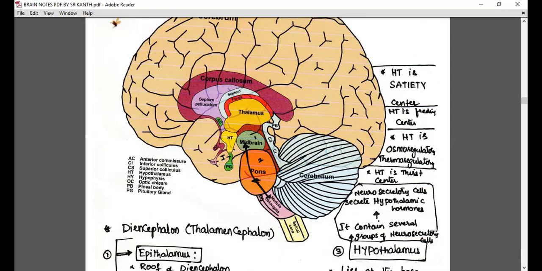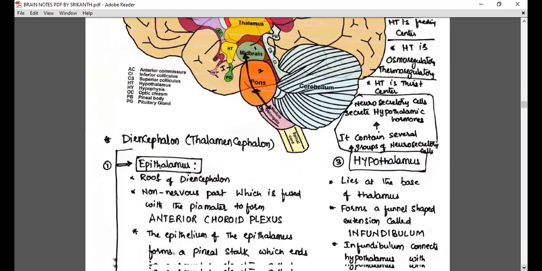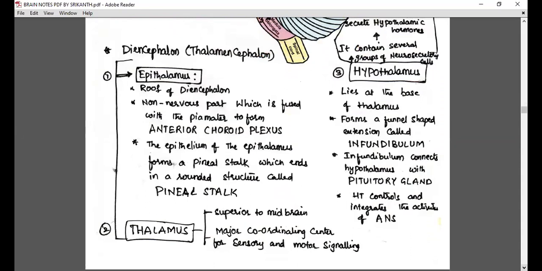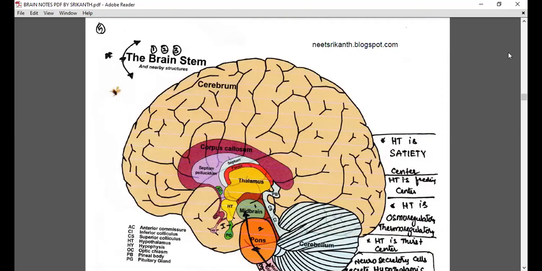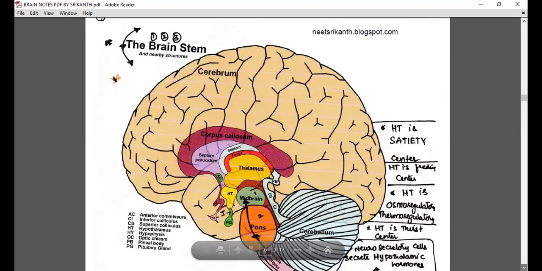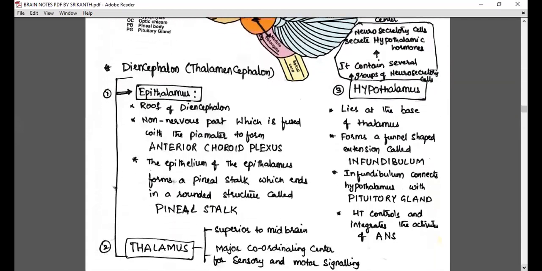Learning difficulty arises when you start reading the text here. For our comfort, I made 3 subheadings: epithalamus, thalamus, hypothalamus. Things to be learned in the epithalamus I made in capital letters: anterior choroid plexus, which I showed in the previous class, and the additional thing you need to learn is the pineal stalk. Then thalamus, nothing is seen here. Location is given, superior to the midbrain, as shown in the diagram. Next, what is left? The hypothalamus. Everything is here only.